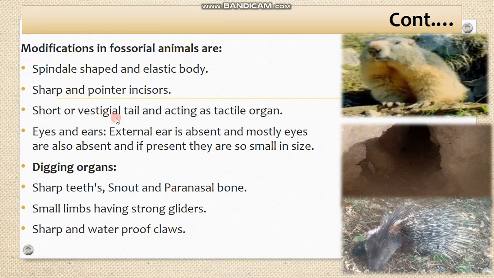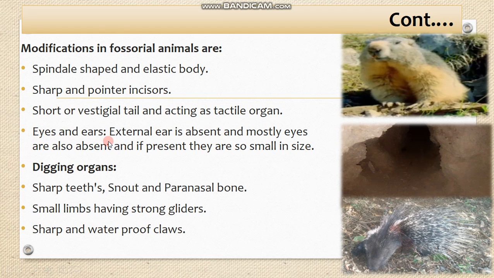Why is the tail so much reduced? Because they are not fast runners. That's why they do not need much balance, as we know the tail is mainly involved in the balancing of the body. That's why the tail is so much reduced in fossorial animals, or may not be present.